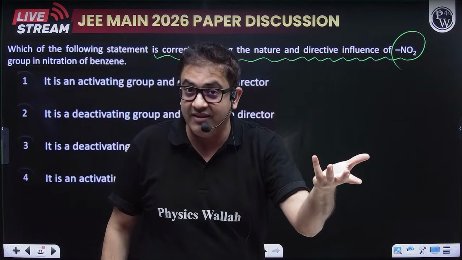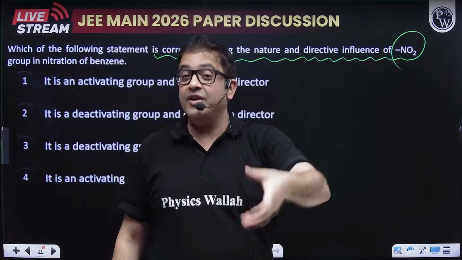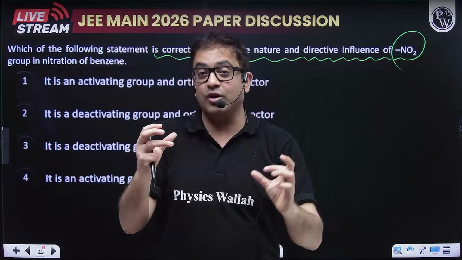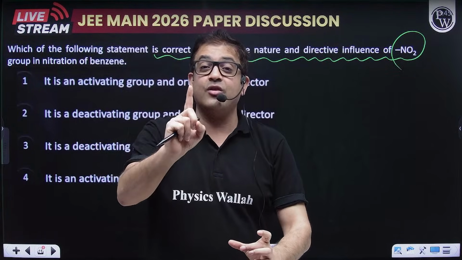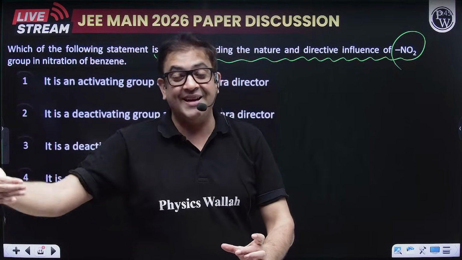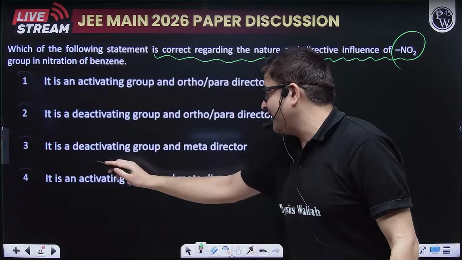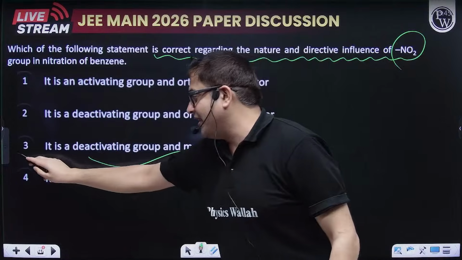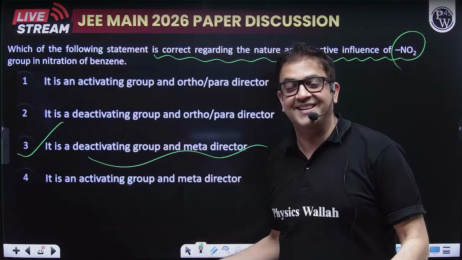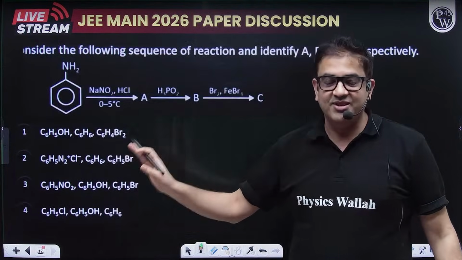And what does a deactivating group do to benzene? They withdraw electrons and create positivity at ortho and para positions. So now the electrophile, if at all it is formed, will be meta directed. So it is deactivating and meta directing. Therefore, answer is 3. So even after explanation, this is taking this much time. So chemistry was easy, as I was saying.